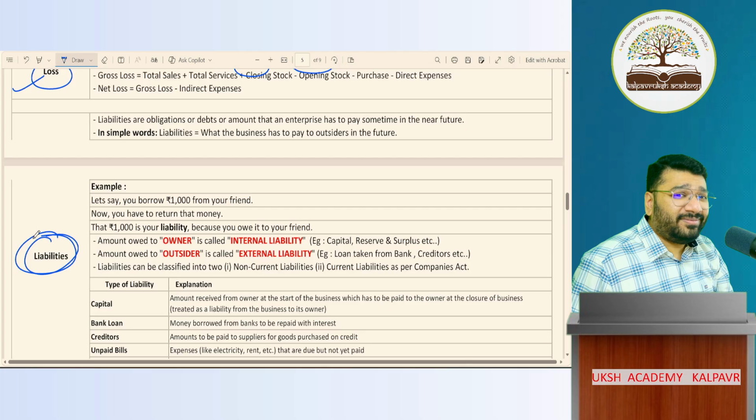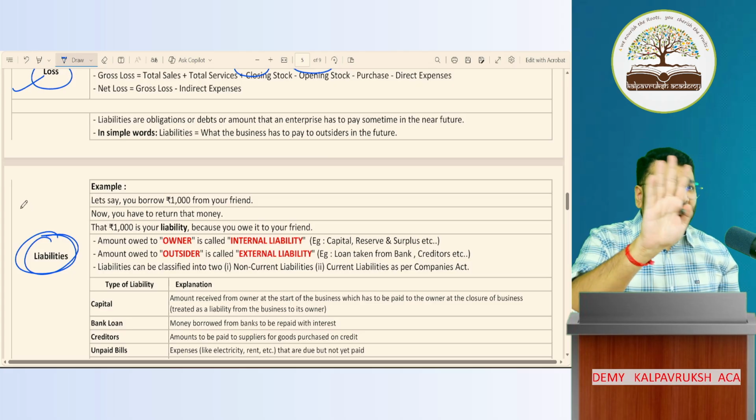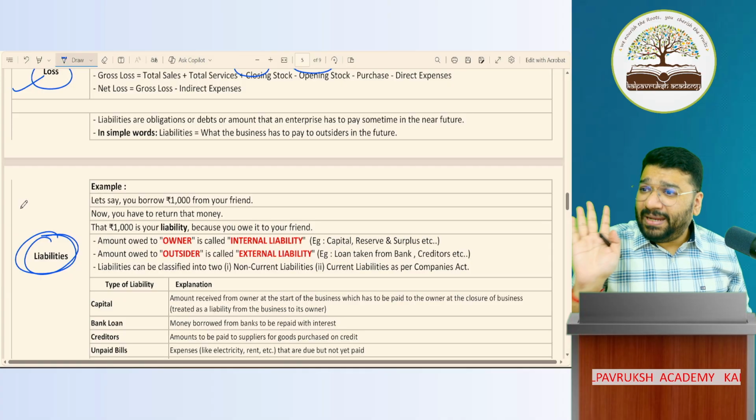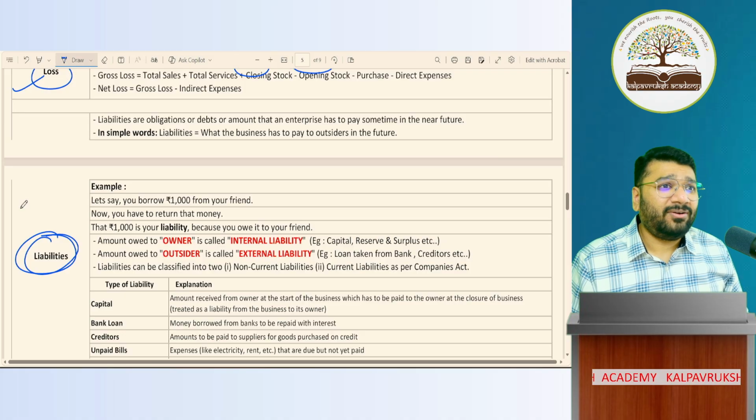Can I go? I'll go. Sure. Look, I'm staying on public demand, otherwise I would have left. On public demand, I'm staying back. Otherwise, with this attitude, I would have gone by now. Correct? No.